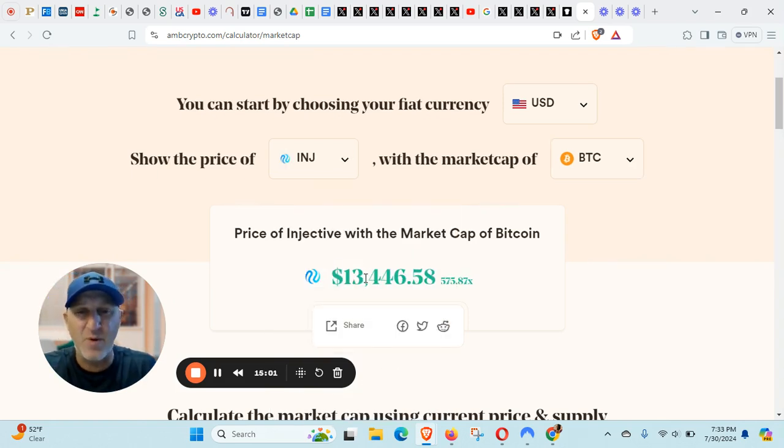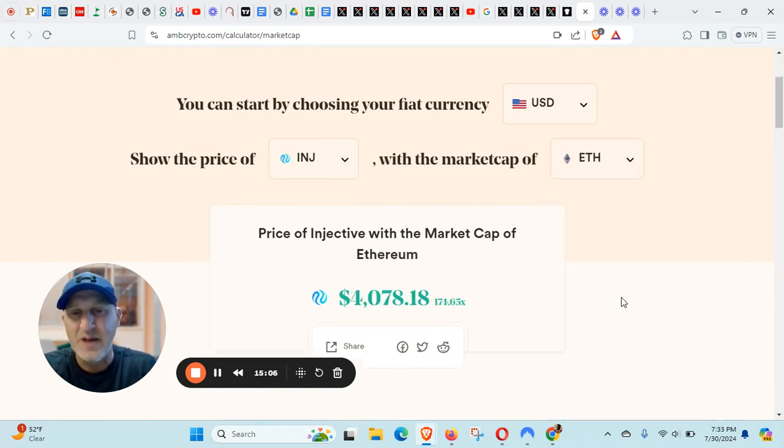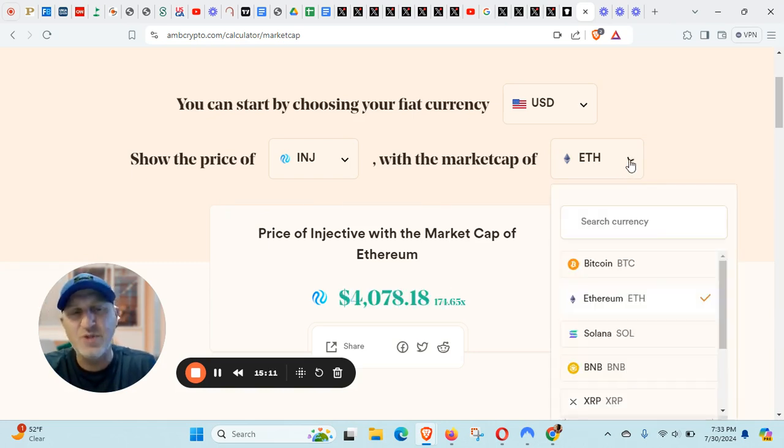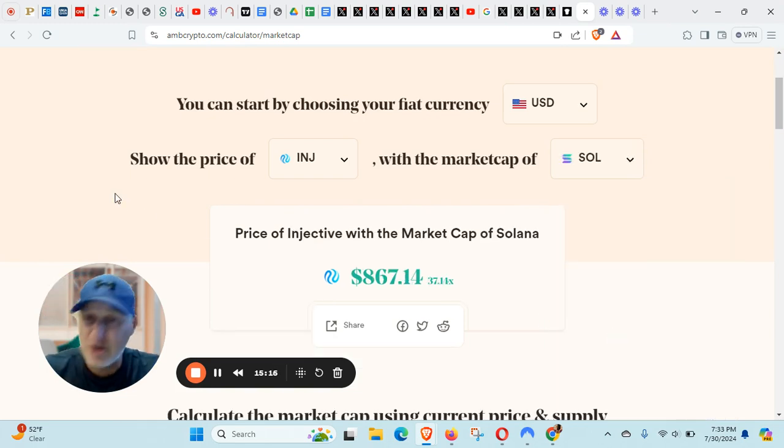Well, first of all, against Bitcoin, it would only be 13,000. So it doesn't have as good tokenomics as Bitcoin. Not many things do. Ethereum, it does. It has slightly better tokenomics than Ethereum, which means it's going to have better tokenomics than Solana. Now we've got a top 6 now. We've got Injective. If the same amount of money that was in Solana is in Injective, it would be 867. What's that? That's a fair move. That means it takes less money to move Injective significantly than it does to move Solana significantly and other coins.